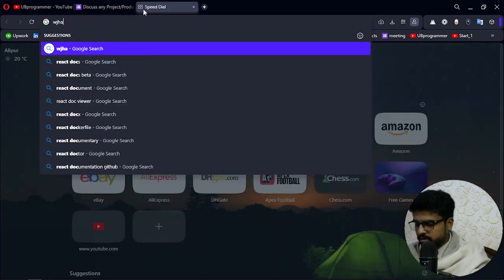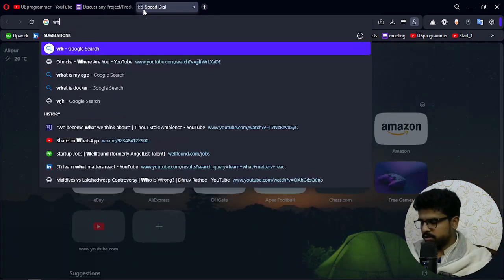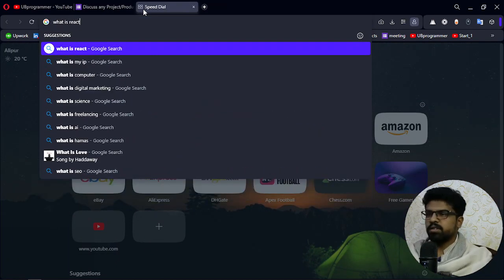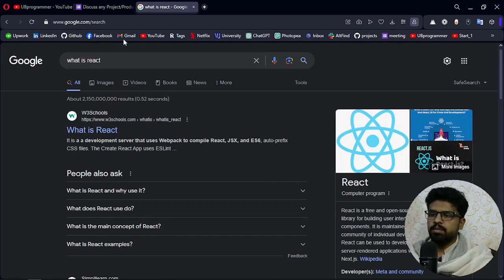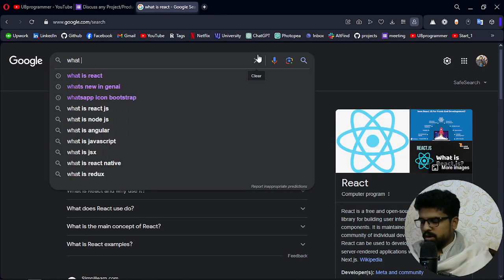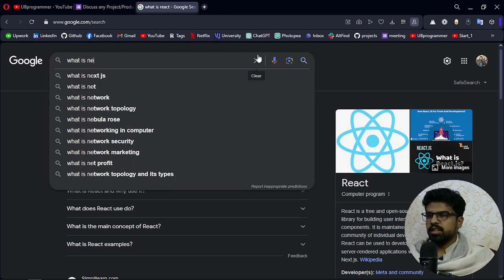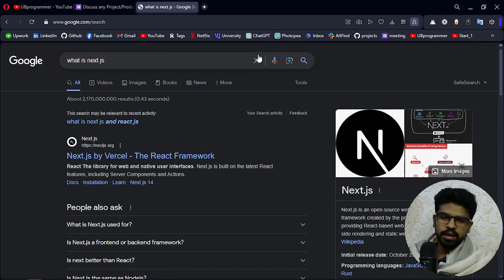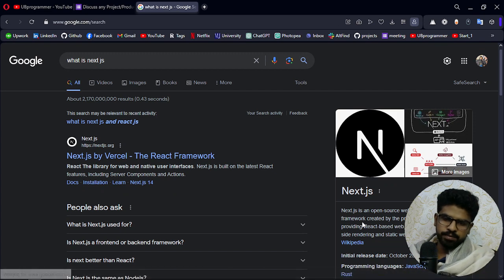So I will just do a quick Google search. What is React? React is a JavaScript library used for front end, right? And if I just do a search for what is Next.js, it is a framework that can use React, right?